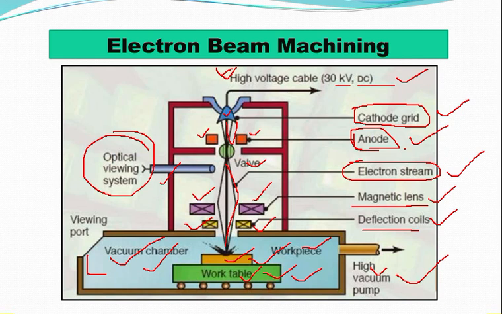Well, there are different jet or beam processes. You are aware of abrasive jet machining and water jet machining also. These two are basically mechanical jet processes. Now, if I talk about thermal jets or beams, a few are oxyacetylene flame, welding arc, plasma flame, etc. But electron beam machining as well as laser beam machining are such thermal beam processes.